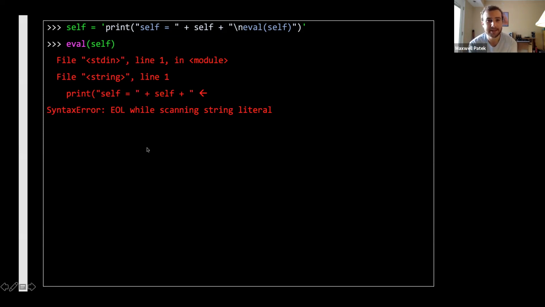Does anybody see why it doesn't work? I mean, it's in the error statement, but it's kind of hard to map the error statement back to the original quine attempt here. Why didn't this work? Anybody know?